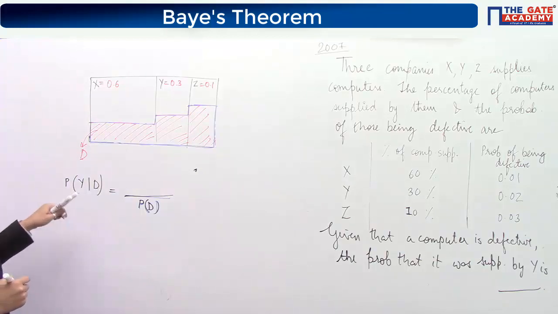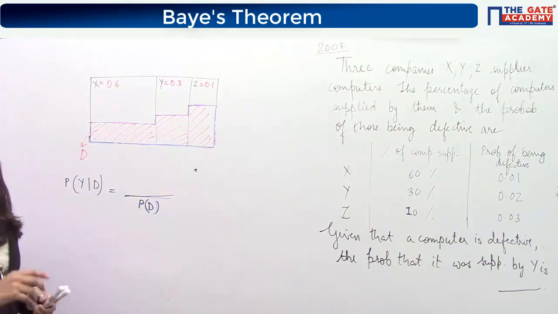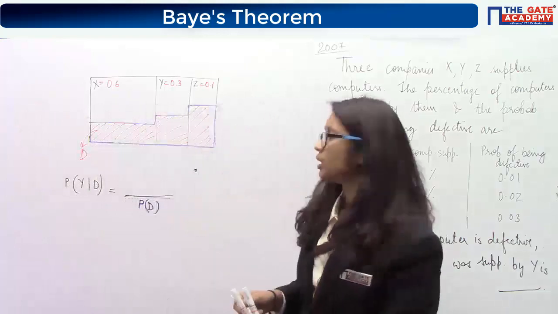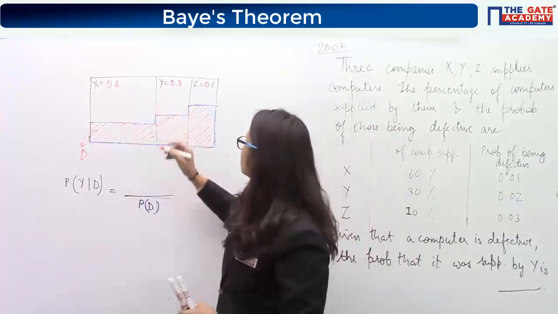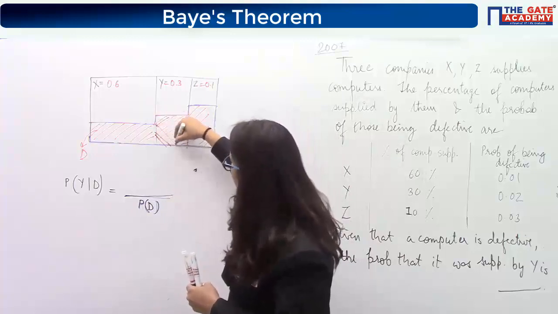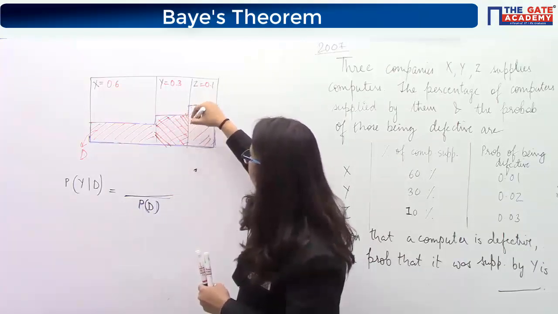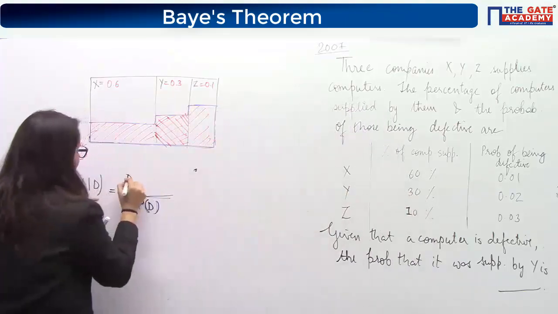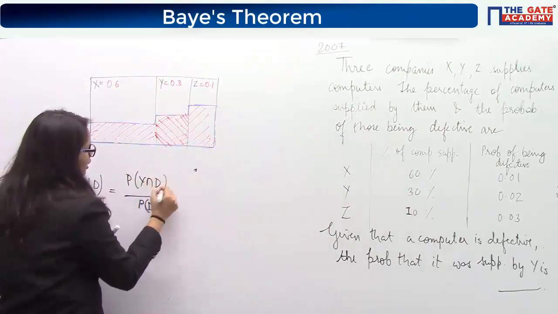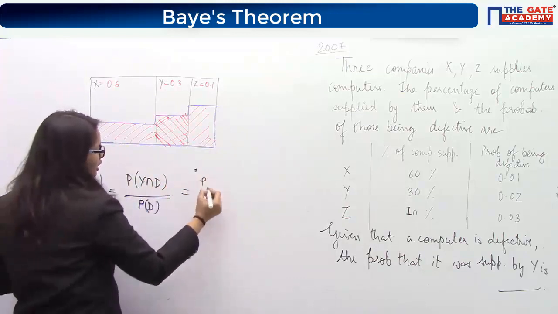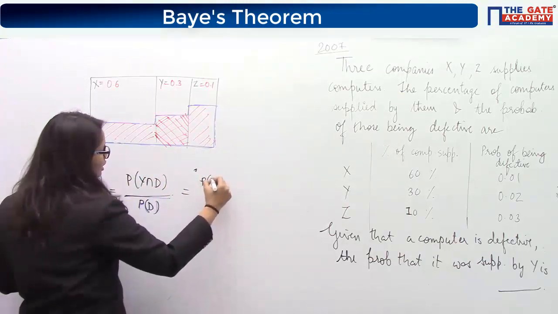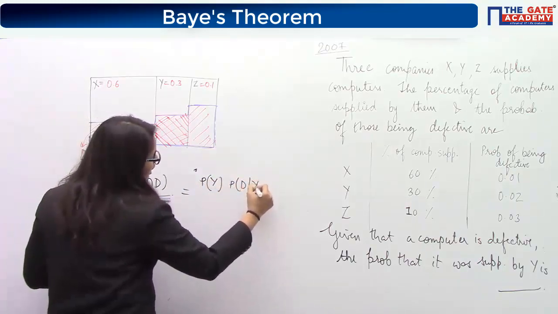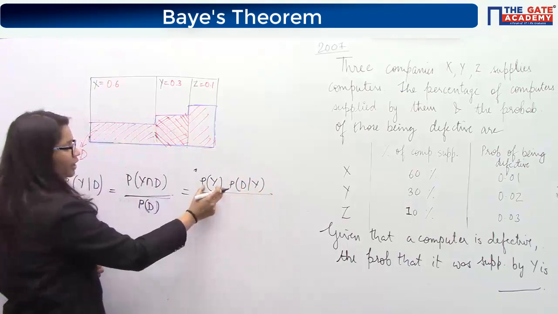Again, this Y, what will be the region corresponding to the defective computer from Y? So this double hatched region corresponds to the defective computer of Y. So I'll say this is nothing but P(Y intersection D), and P(Y intersection D) can again be written as the probability of getting Y into the probability of getting D given Y. Why have I written it like this?